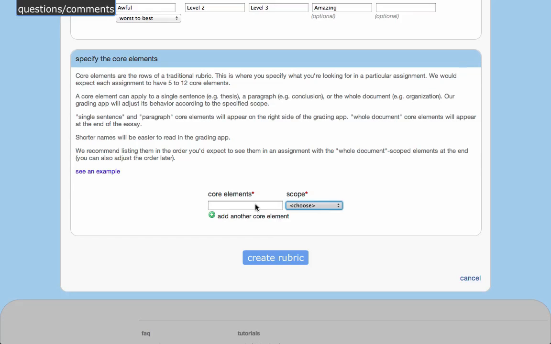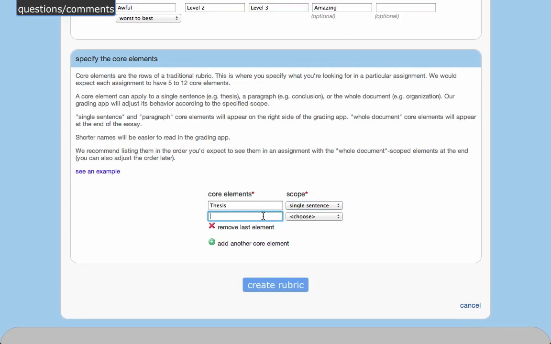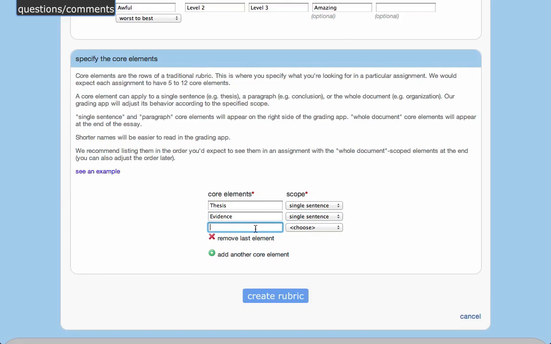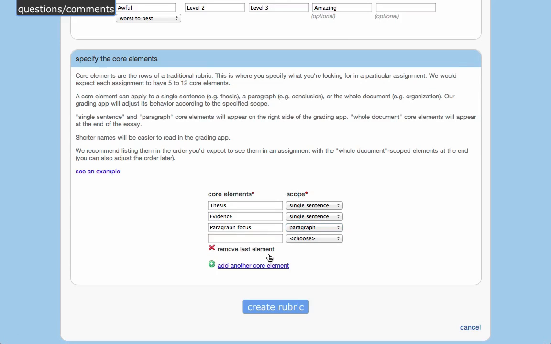So, here's an example. A thesis is a sentence level item that we're going to evaluate. So is evidence. That's sentence level. But if we're going to also evaluate something like paragraph focus, well, that obviously is a paragraph level item. And finally, let's throw in something overall. Let's say we're going to evaluate the student's overall organization throughout the entire paper. So we choose whole document.